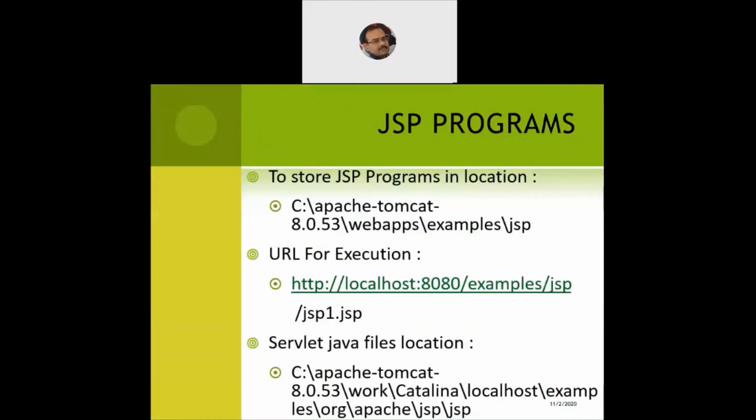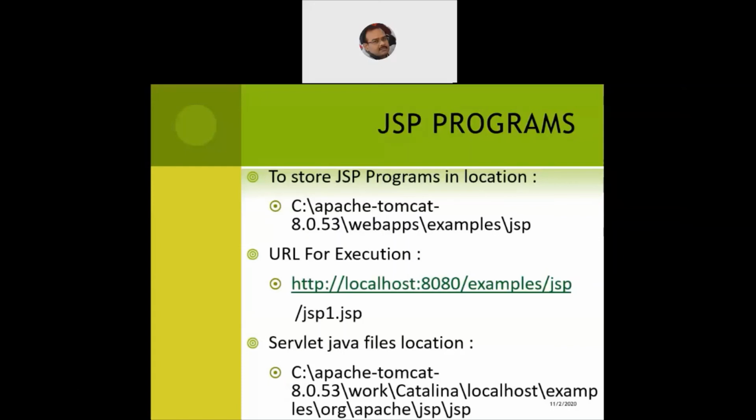This is the GST program. So Apache Tomcat, I hope everyone has Apache Tomcat installed on their machine. We store the GST program in the location webapps, examples, and then the GST. That is the advisable location, because from this particular location, the Apache Tomcat server will load the program. For the execution, what should I write within a browser window? It's http://localhost:8080, the examples folder, and within it the jsp folder, which is a predefined folder already provided to us, and then the name of our file which I would like to execute using the JSP engine.